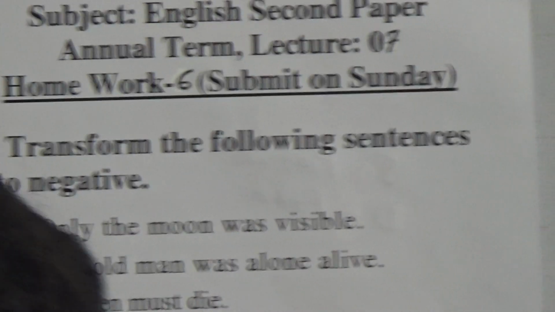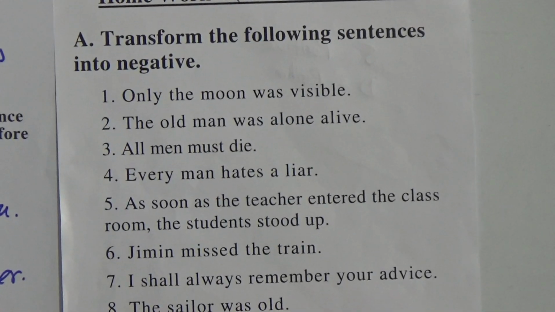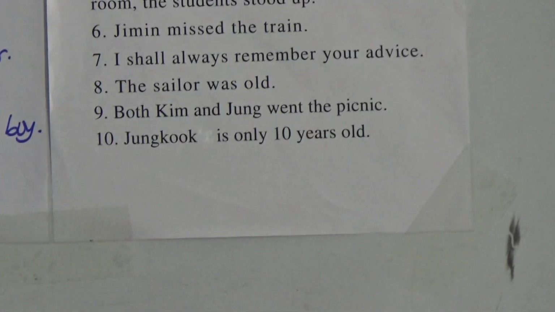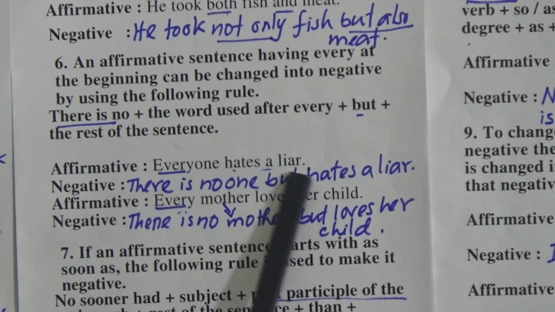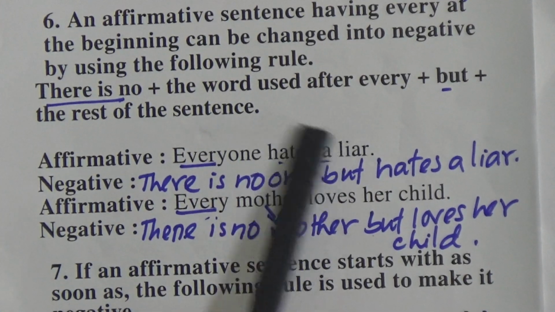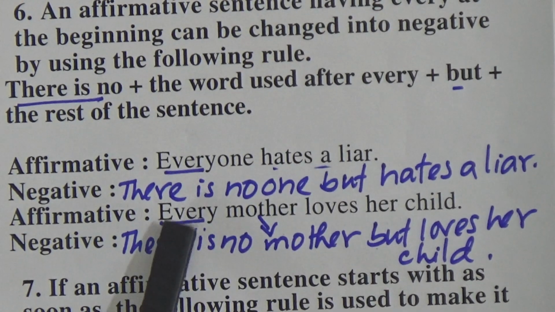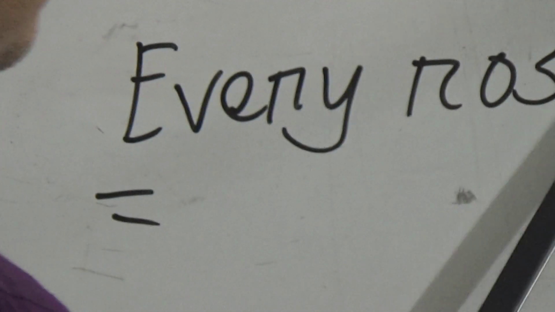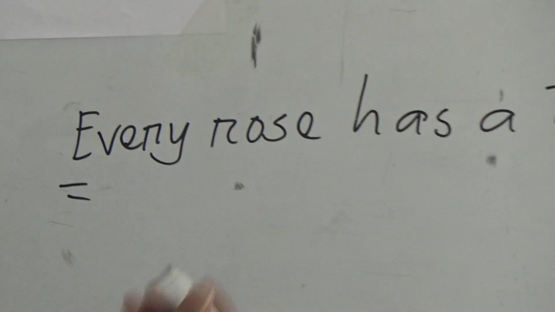Last rule. Every rose has a thorn. Everyone hates a liar. After every plus noun comes the main verb. Okay. Every mother loves, main verb comes. So if after every a noun, has or have comes, how can we make it negative?